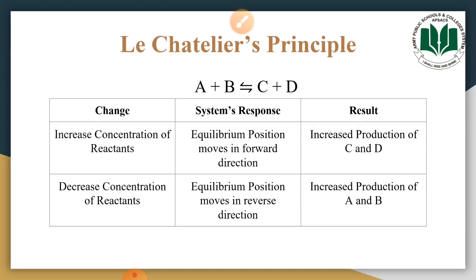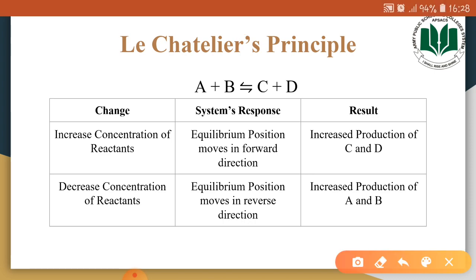Now I have summarized this concept with the help of a table. In the first case, what change did we bring in the reaction mixture? An increase in the concentration of the reactants. Now the dynamic equilibrium gets disturbed. What would the system do? Le Chatelier's principle says that the system would oppose that change. So, how will it oppose that change?